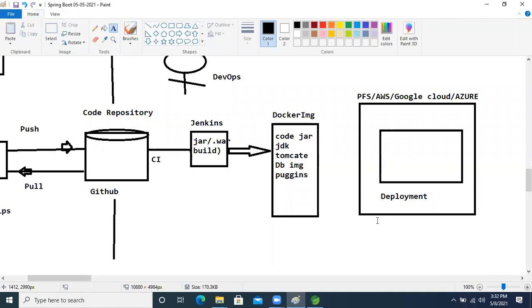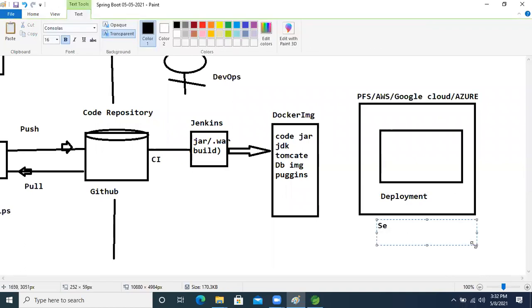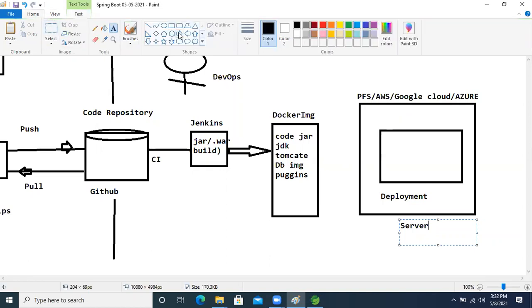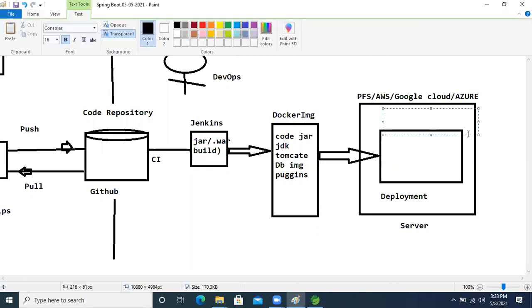And this is the real-time server. They are taking the space from these servers, using AWS. I think you people have heard about AWS, Azure, and all those things. After that, they will put this image inside the server. This image, meaning this application running in the server, is nothing but Docker. They will put the Docker image inside the server.